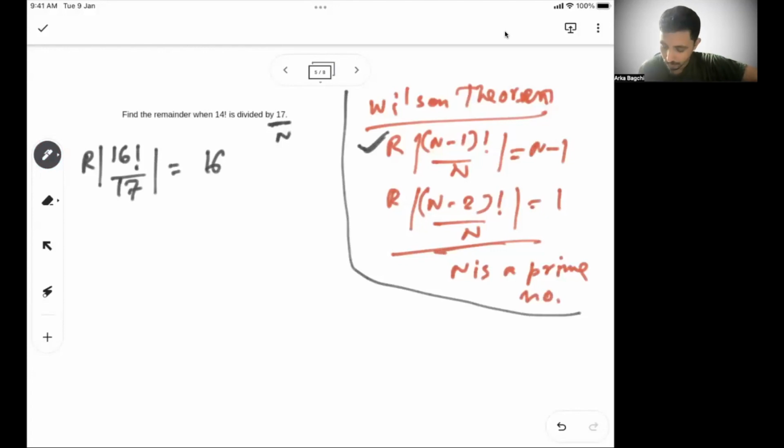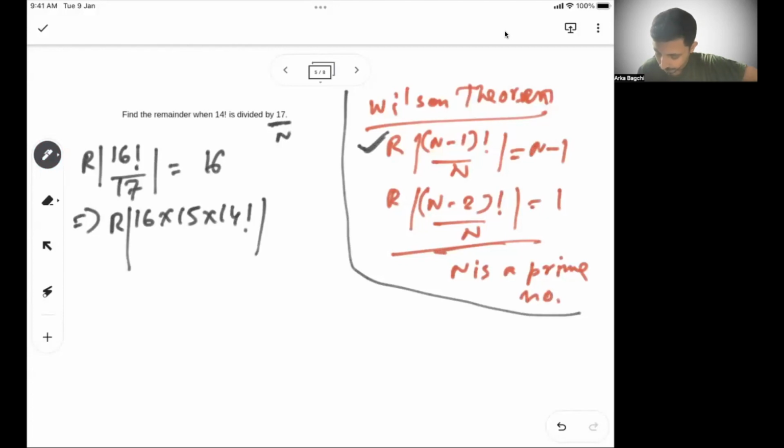If I have to find out 14 factorial, I can break the 16 factorial into 16 into 15 into 14 factorial, all by 17 is equal to 16. The 14, 13, 12 till 1 is basically 14 factorial. So then I can individually calculate.